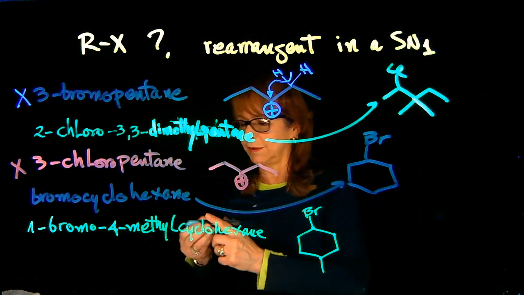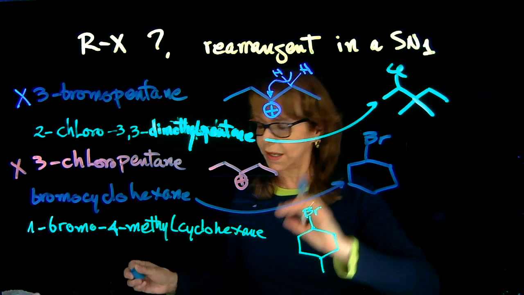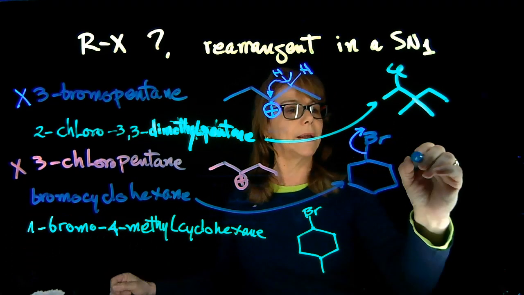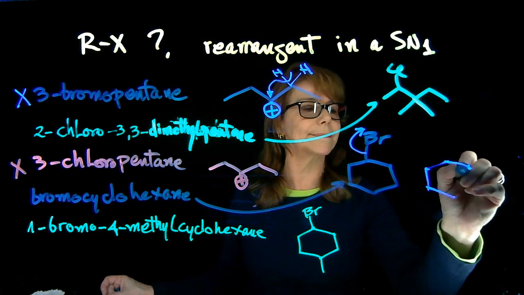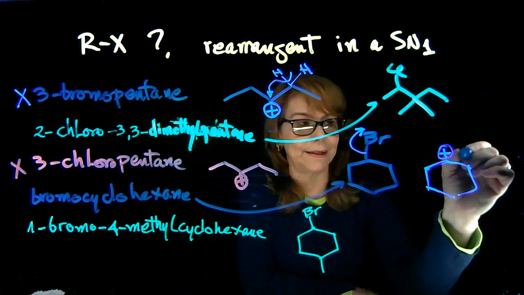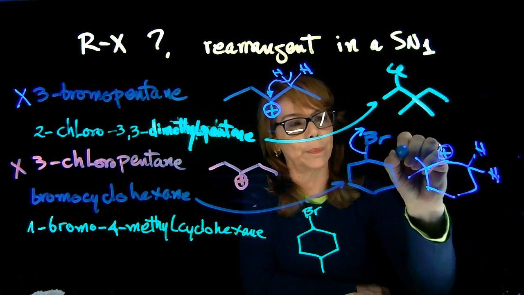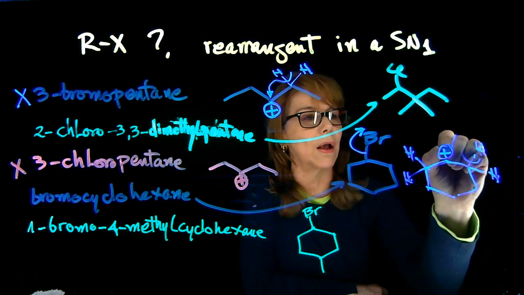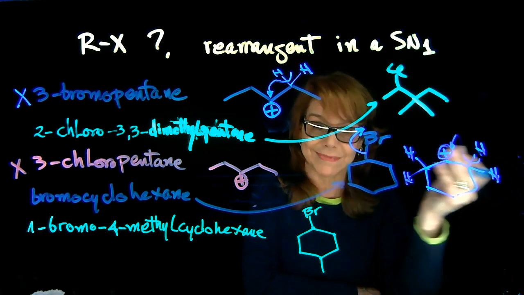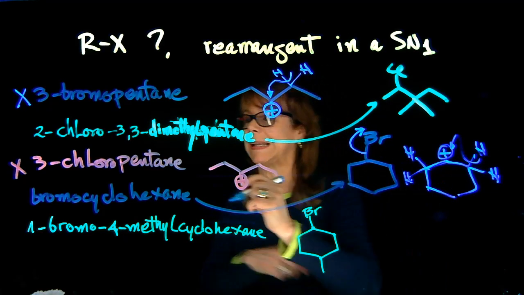Let's work on this one. If you form, in bromocyclohexane, if you have the loss of leaving group, let's do this. And then you form your carbocation. That's secondary. And any of the positions by the side have hydrogen, yes, but if you did a migration here over to that carbon, you're still going to form another secondary carbocation. Doesn't make sense. It doesn't help. It's not more stable, so it's not going to happen either.